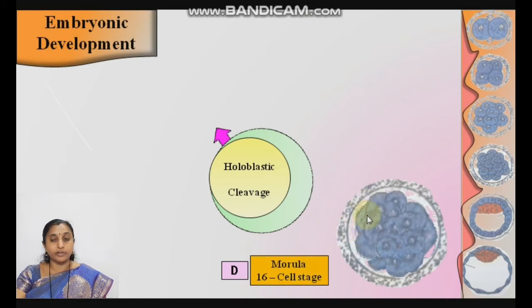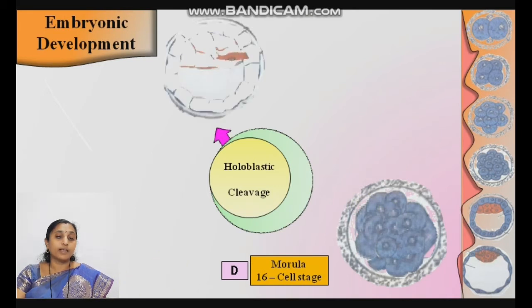This is the zona pellucida, and inside it 16 cells are present. Of these 16 cells, the periphery cells are smaller and the innermost cells are larger. This morula takes in glycogen-rich uterine milk. After taking this nutrition, a space is created, and the smaller cells go to the periphery and form the outer layer of cells, while the larger cells go towards one pole.